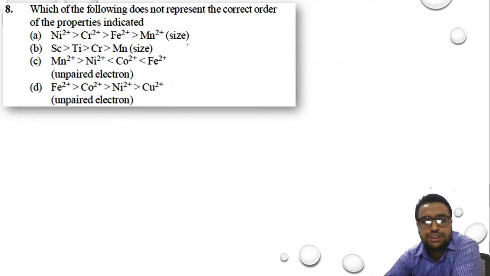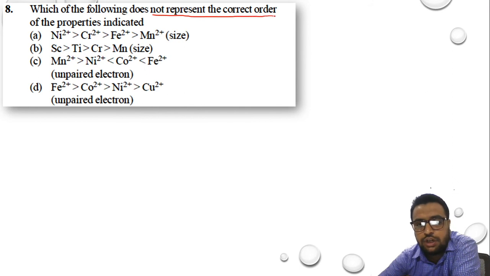Now let us move towards question number 8. Which of the following does not represent the correct order and properties indicated? Try to understand the question. Which of the following does not represent the correct order? That means you need to find the wrong order. What do we need to find? Which of these orders is wrong? Which one is the wrong order?